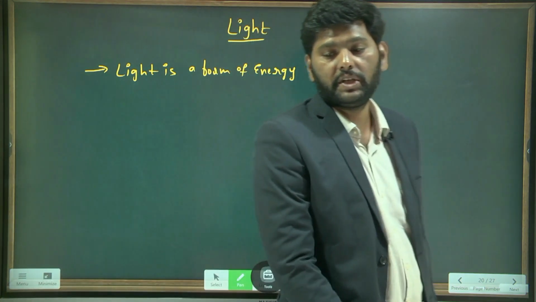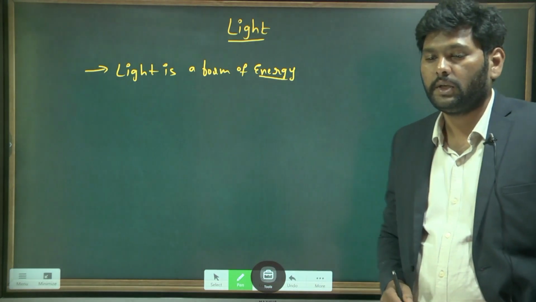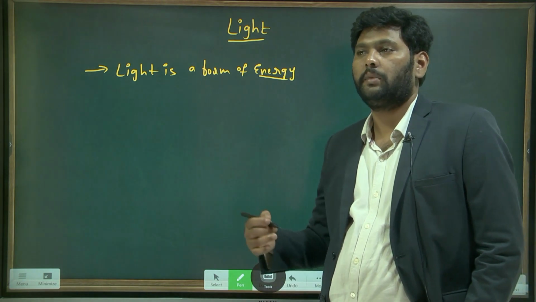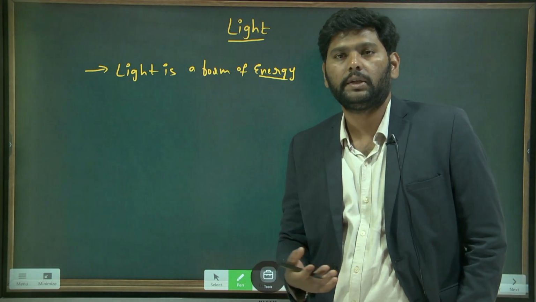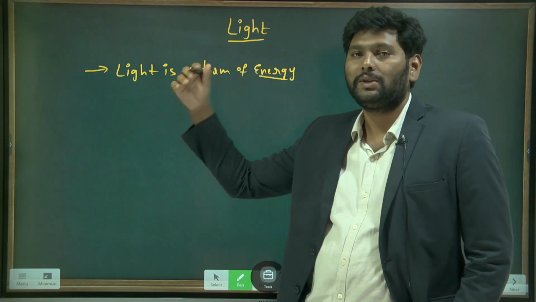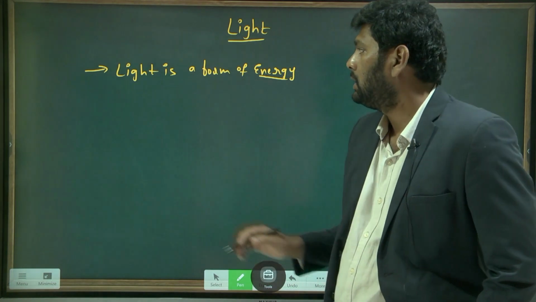What is meant by energy here? Energy is a capacity to do work. It is a physical quantity having the capacity to do work, which means that light also has a capacity to do work.